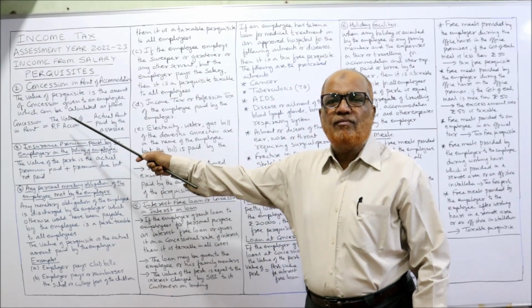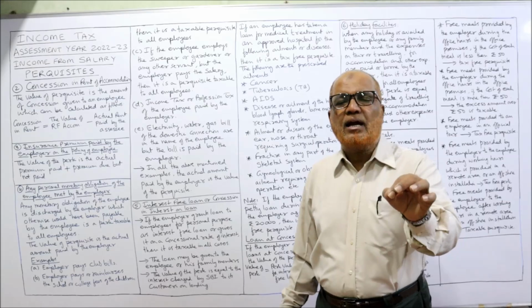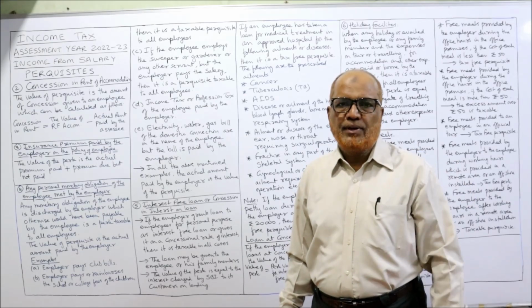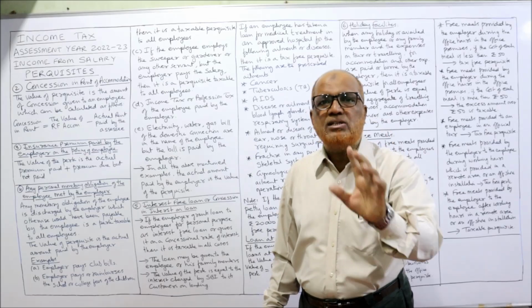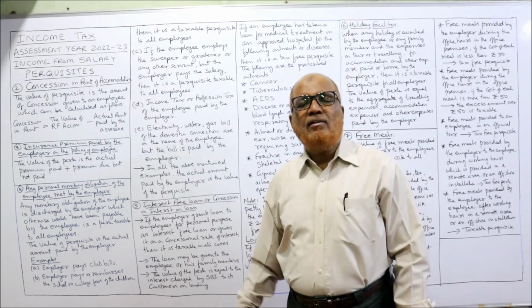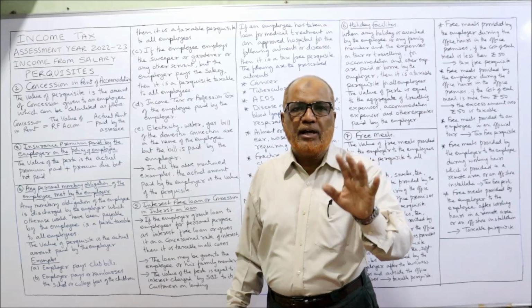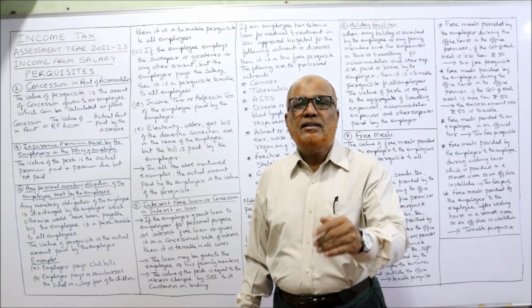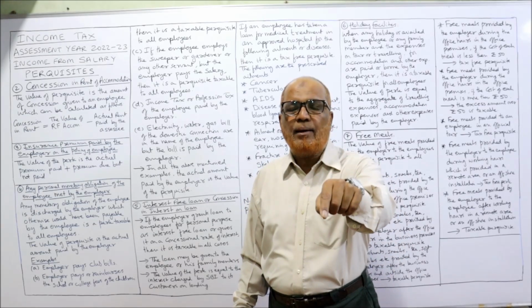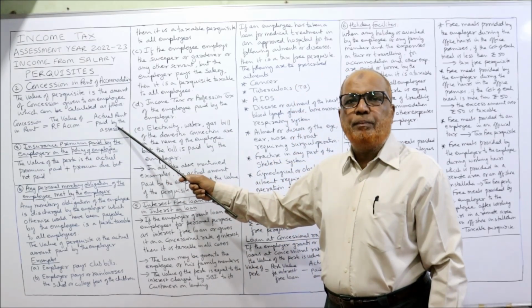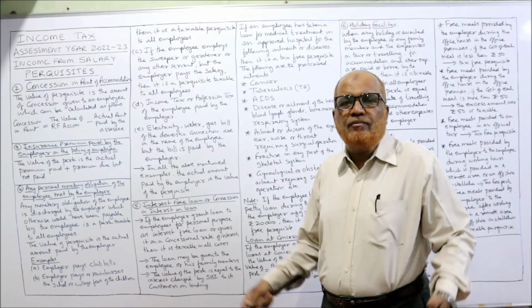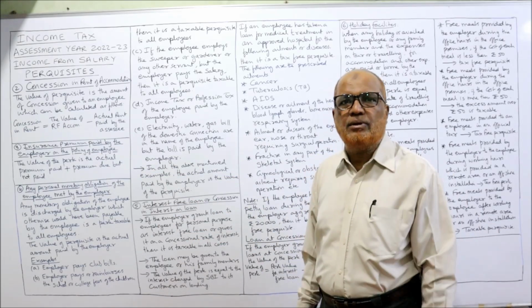For the value of the perquisite, first we have to treat the accommodation as rent-free. First think that the accommodation is rent-free and calculate its value. After calculating the value of rent-free accommodation, then subtract the rent paid by the employee to the employer. Actual rent paid by the employee will be deducted. We'll get the concession. That is taxable.